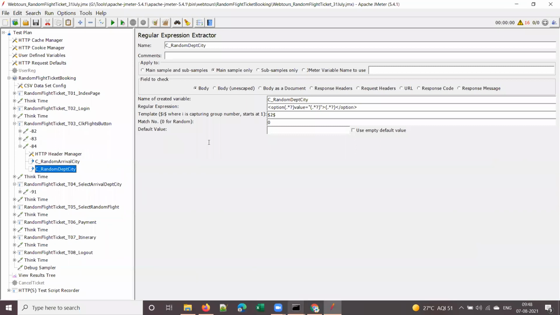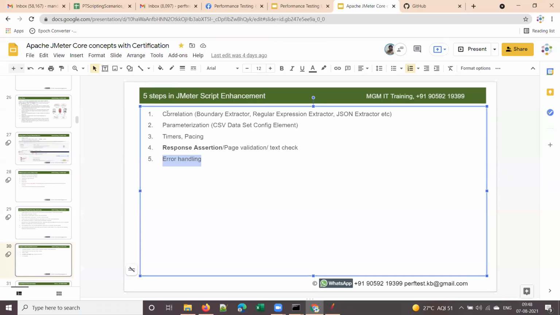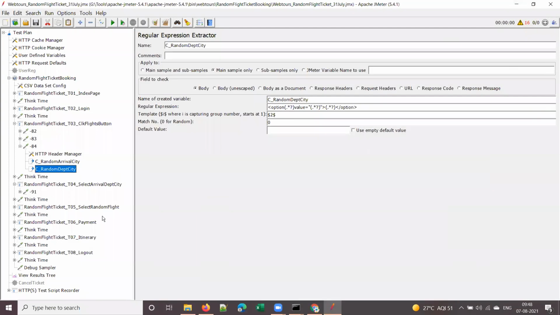Guys, you have to remember all these steps, and you should be at a stage where you can explain each of them. Now, this regular expression extractor captures some random city from the drop down and stores it into this JMeter variable. These are called JMeter variables. Why are they called JMeter variables? Because their value changes every time. They don't have a fixed value.